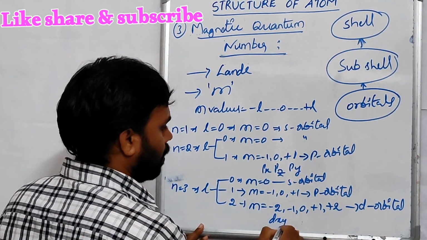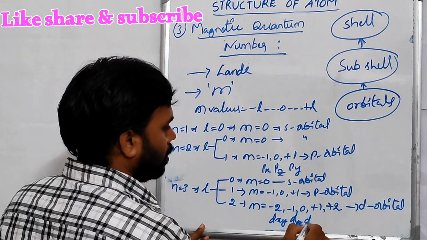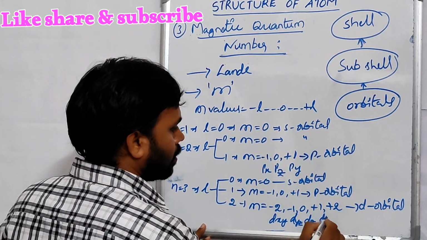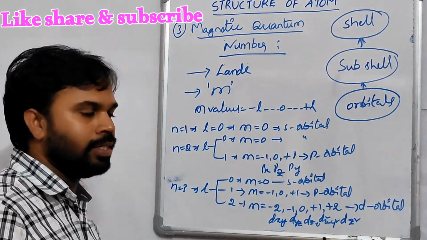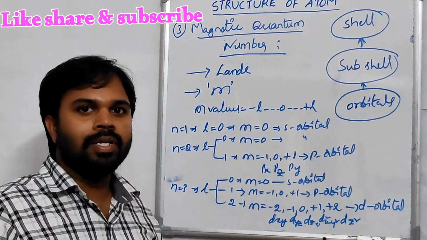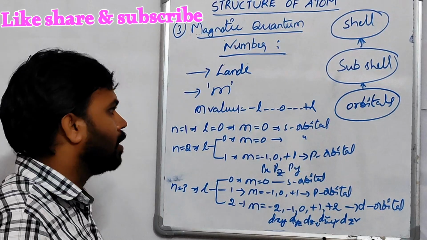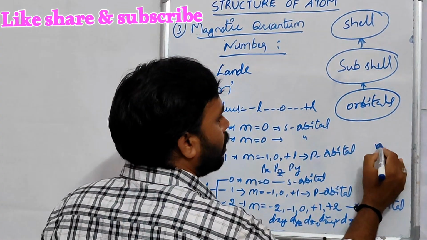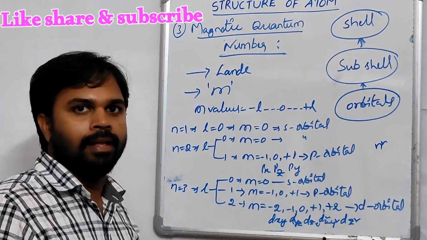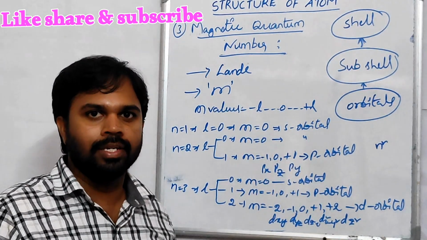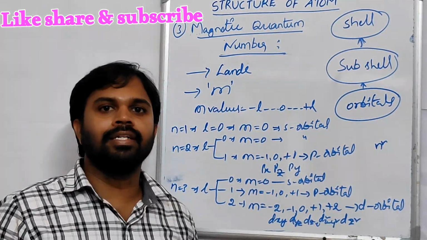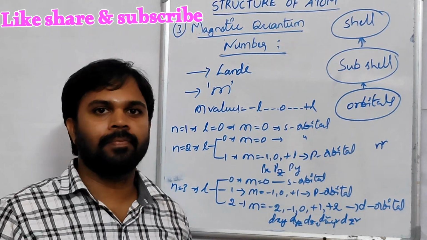Here, these are dxy, dyz, dzx, dx square minus y square, dz square. These are the d orbitals. The maximum number of orbitals present in a shell is equal to n square. And it gives the information about the orientation of orbitals in space. Orientation is nothing but arranging in a particular direction.